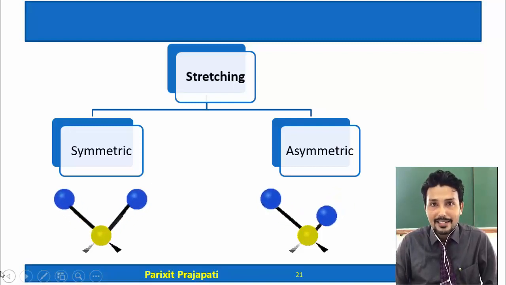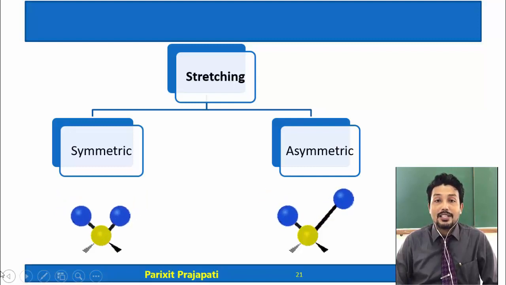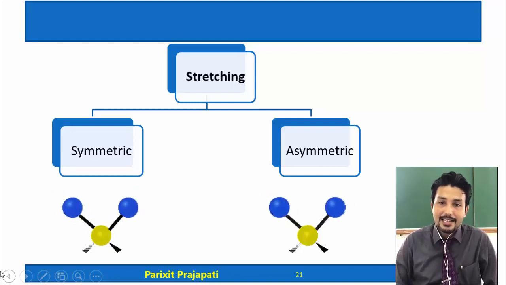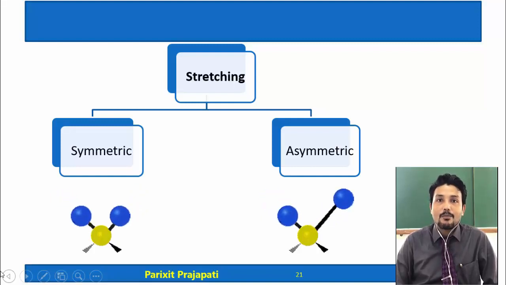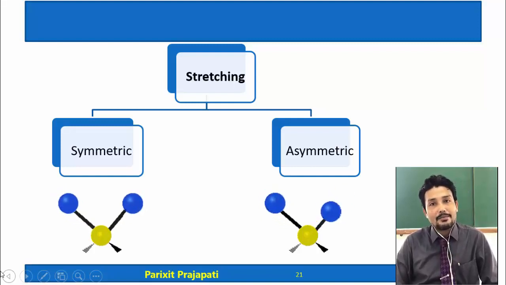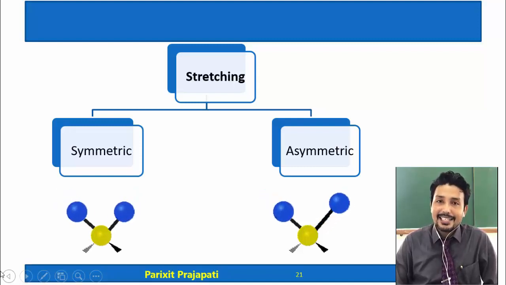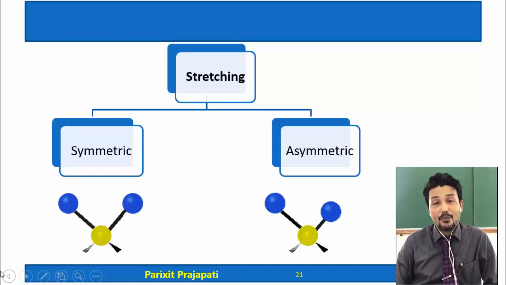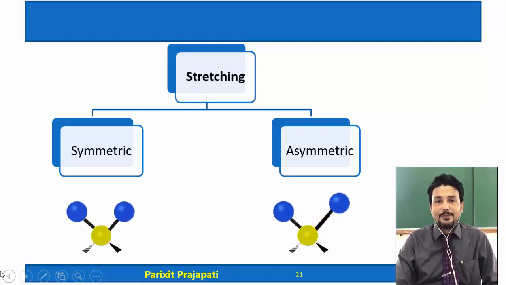While in asymmetric stretching, the bond length of one bond is increasing and the other one is decreasing. So this is the difference between symmetric and asymmetric stretching. Again, for the same molecule, asymmetric stretching will occur at slightly higher wave number than the symmetric stretching.